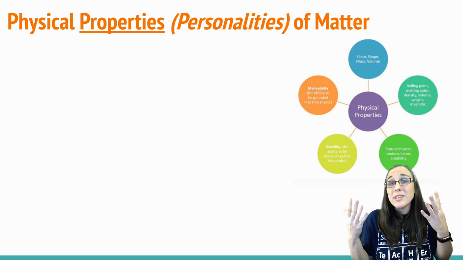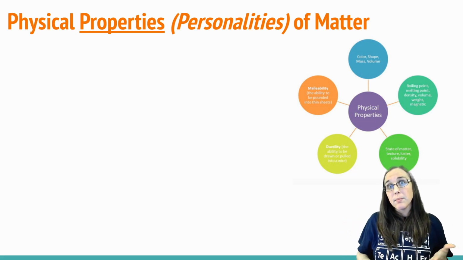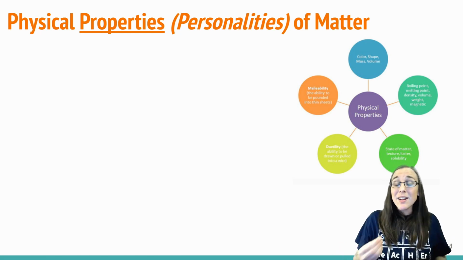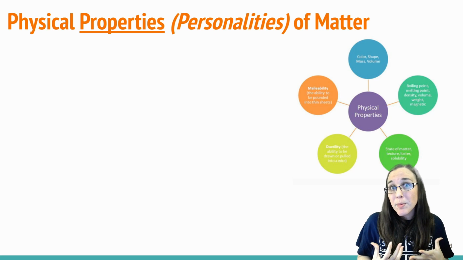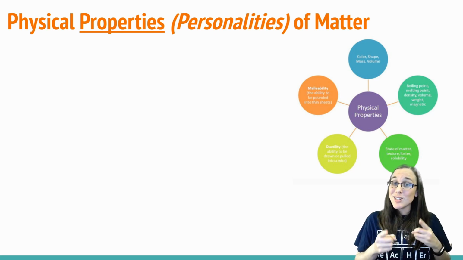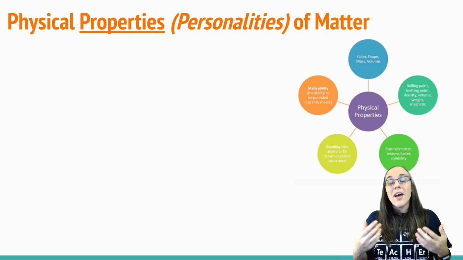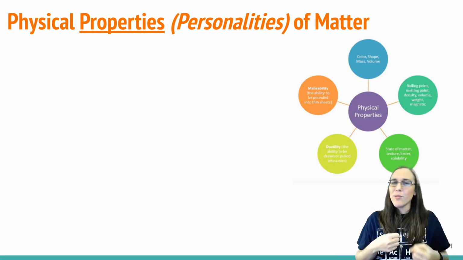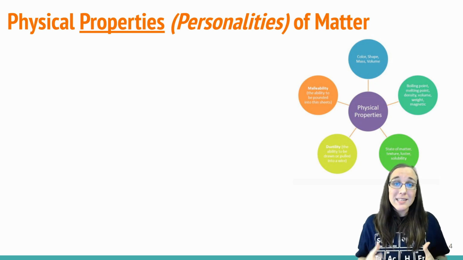So physical properties could include color, shape, mass, volume, boiling point, melting point, magnetism, weight, the state of matter it's in, the texture, is it soft, is it squishy, its solubility, its dissolvability. Again, if you haven't seen my videos on solubility, please click on the link in the description below to see those. Other things such as malleability, the ability to bend metal, for example, back and forth, or shape it into something we would like to. Those are all physical properties of matter.